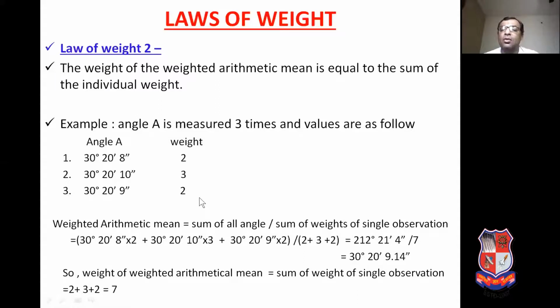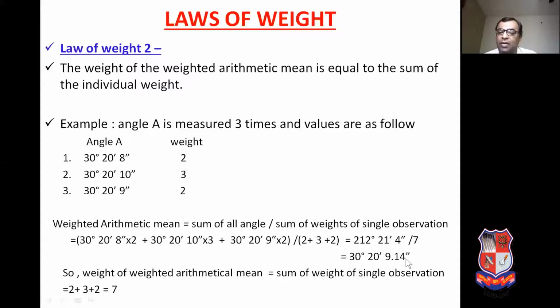So first we have to find the weighted arithmetical mean. So equation is given, weighted arithmetical mean is equal to sum of all the angles divided by sum of the weight of single observations. So weighted arithmetical mean comes to 30 degree, 20 minute, 9.14 second.